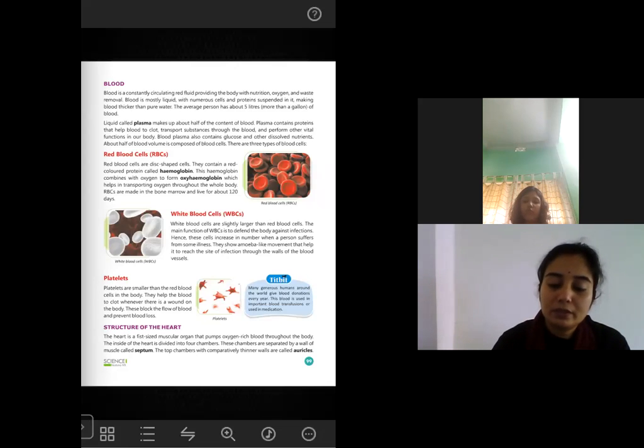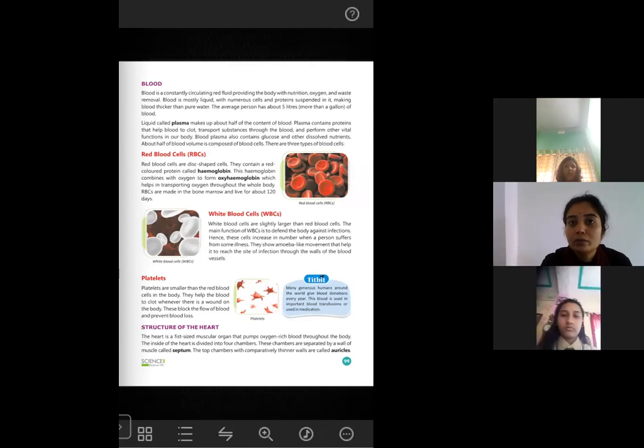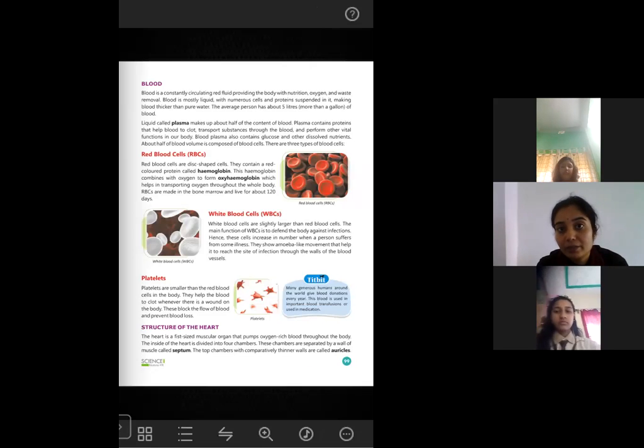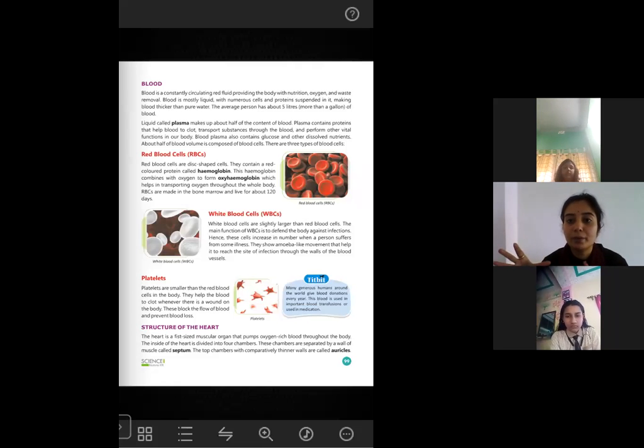So blood is of red color. Why is the blood red? Because blood contains hemoglobin. Blood contains RBC or red blood cells. Red blood cells contain hemoglobin. Hemoglobin contains iron. The natural color of iron is red. So as hemoglobin is rich in iron, hemoglobin becomes red. And as the red blood cell is made up of hemoglobin, the red blood cell or RBC also becomes red. And as in blood, the red blood cell is present in maximum number among all the blood cells, automatically the blood becomes red.